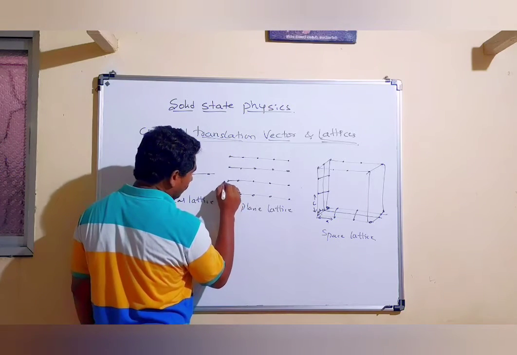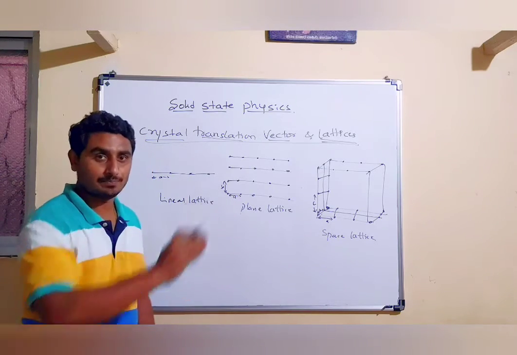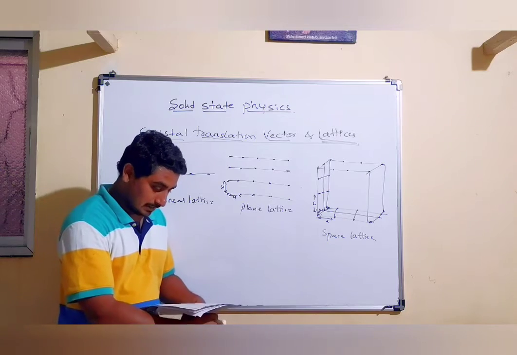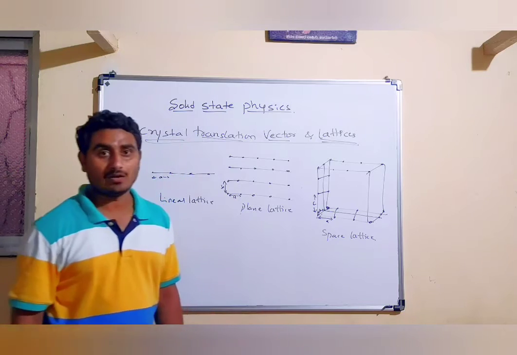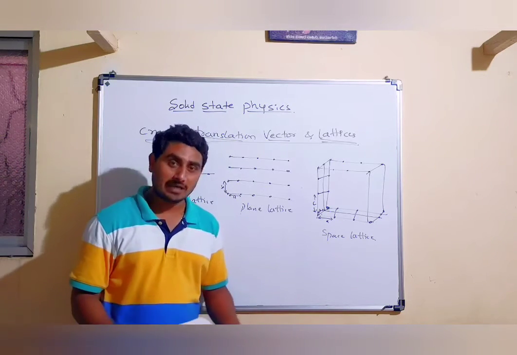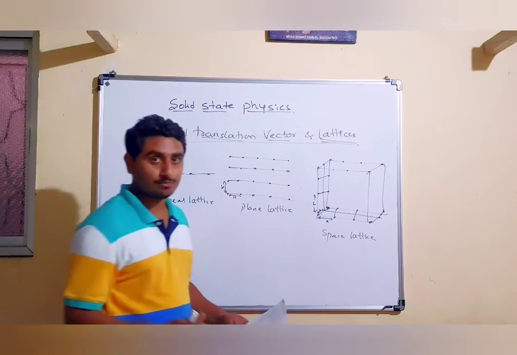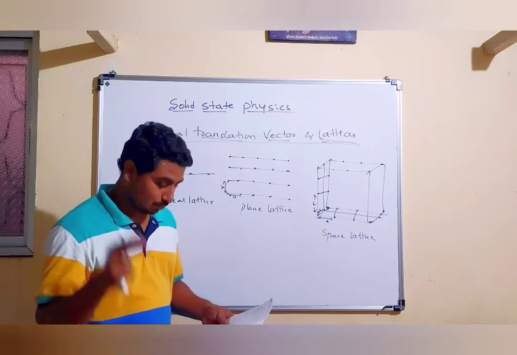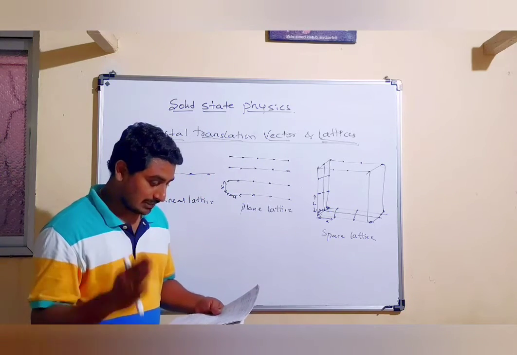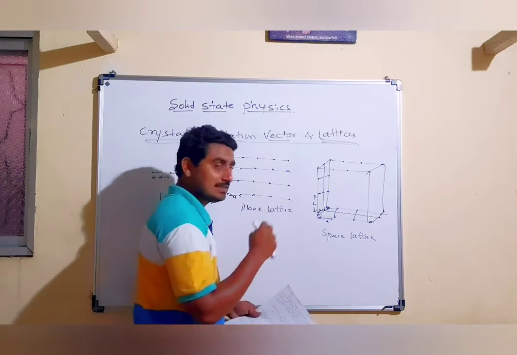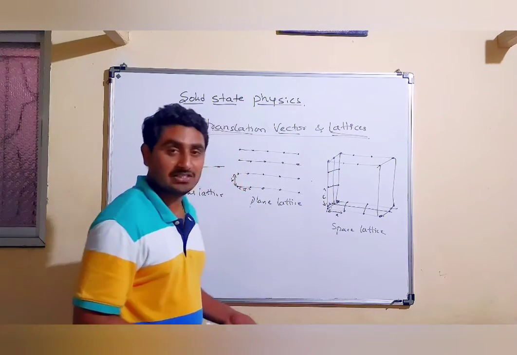So this direction I am going to consider as b, or we can say this is another coordinate system. This two-dimensional array of points we are going to call a plane lattice, or 2D lattice. And in the same manner, if the plane pattern of the lattice points is repeated by the third non-coplanar translation at a distance c, then a three-dimensional space lattice is generated.